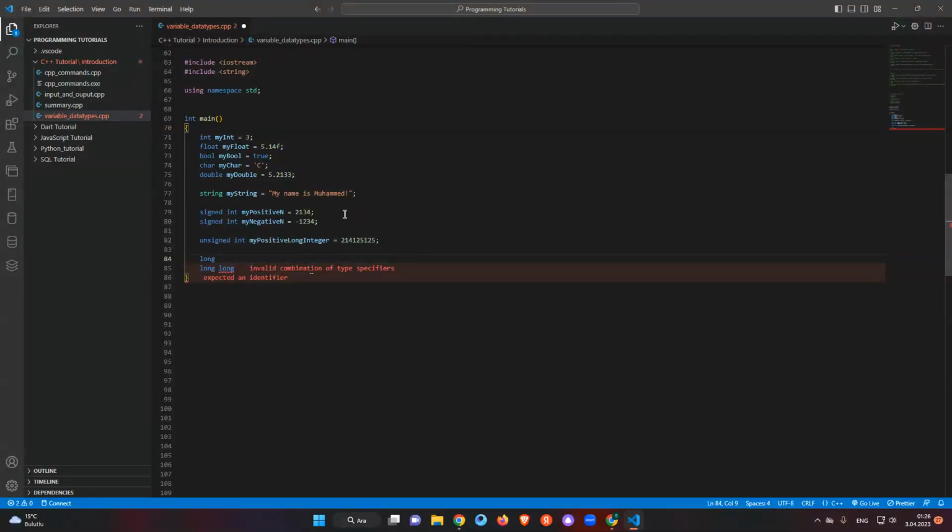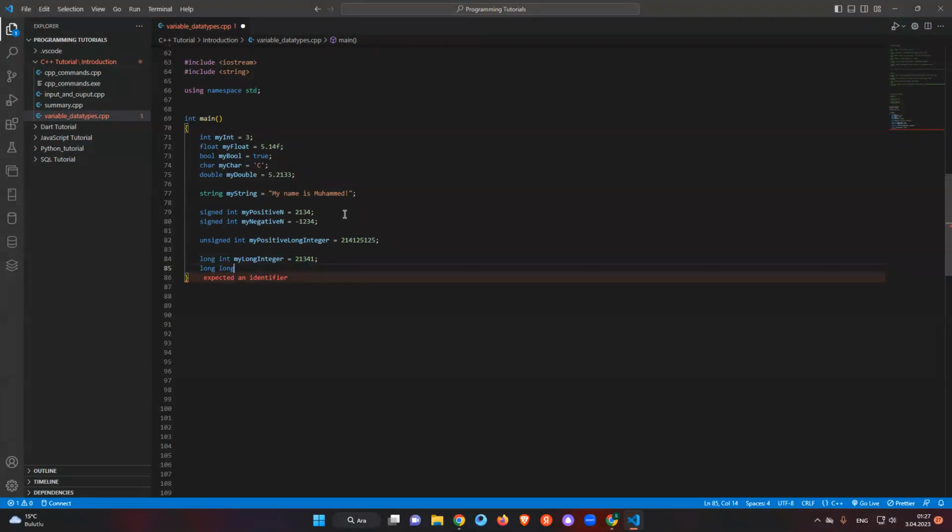And for the long, so what can we do? In this case, I can add there, let's say long integer, my long integer, and we can just say some integer numbers like that, okay?